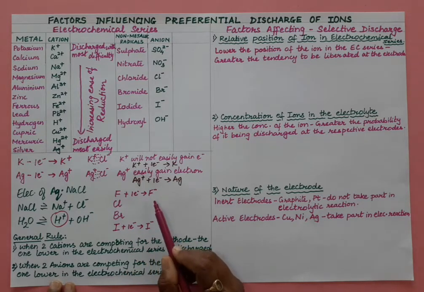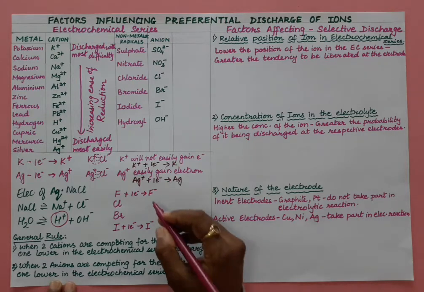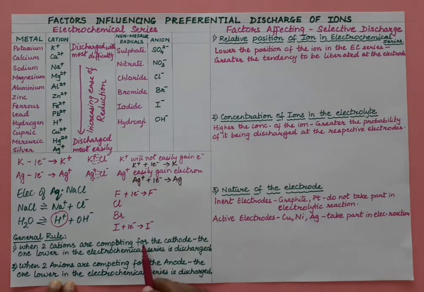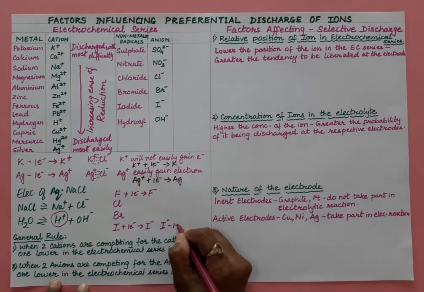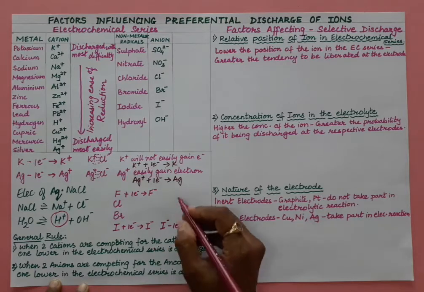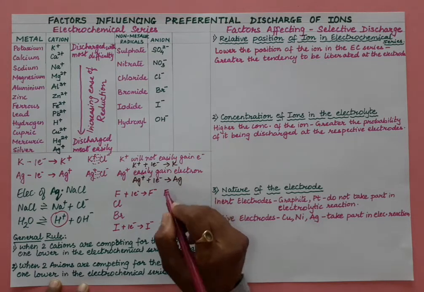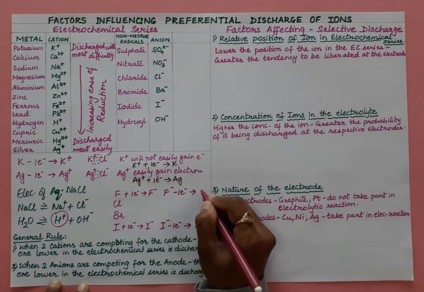So which anion will now oxidize first? Out of these two, which one will oxidize first? Here this will not easily gain electrons. Obviously this ion will lose electron. So iodide over here will easily lose electron to become iodine, right? So the fluoride ion will also not easily lose electron to become fluorine.